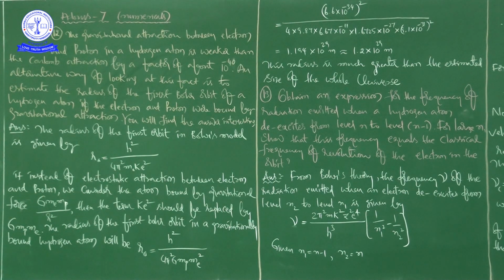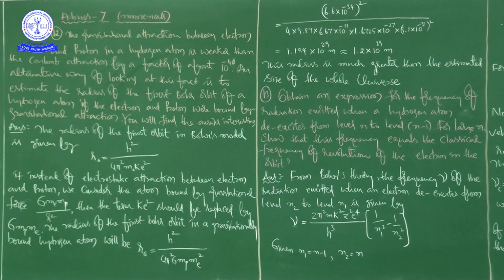An alternative way of looking at this fact is to estimate the radius of the first Bohr orbit of a hydrogen atom if the electron and proton were bound by gravitational attraction. You will find the answer interesting.